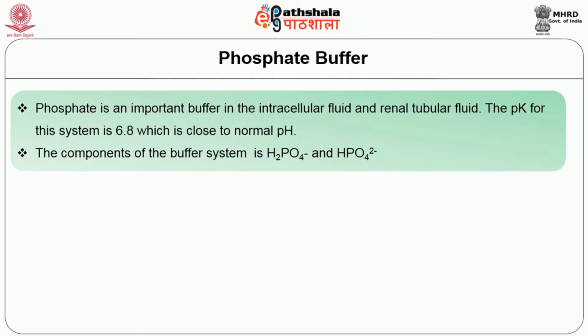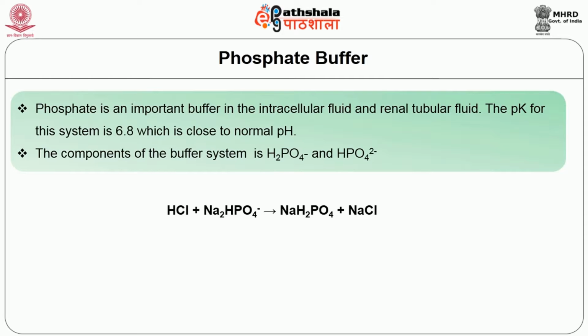Now the components of the buffer system are H2PO4- and HPO4-2-. When hydrochloric acid, which is a strong acid, is added to a mixture of these two substances, hydrogen ion is accepted by the base HPO4-2- and is ultimately converted into H2PO4-, a weak acid.